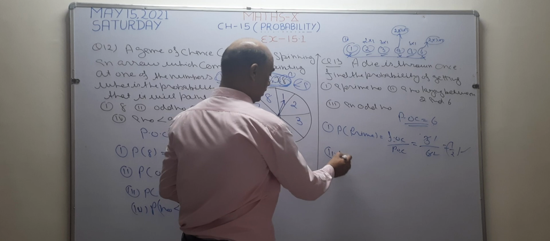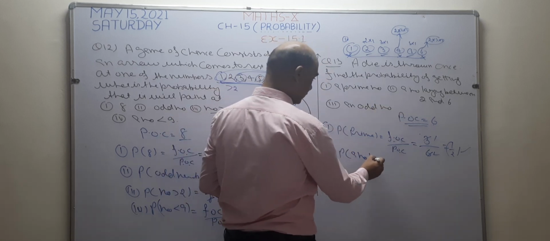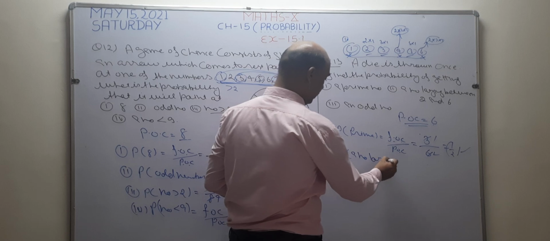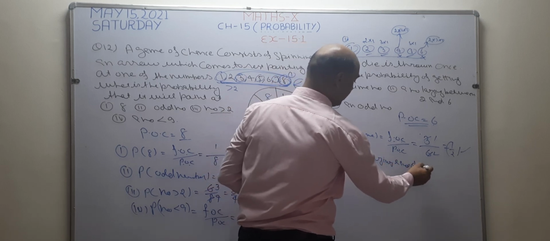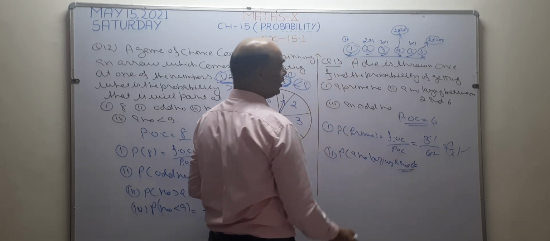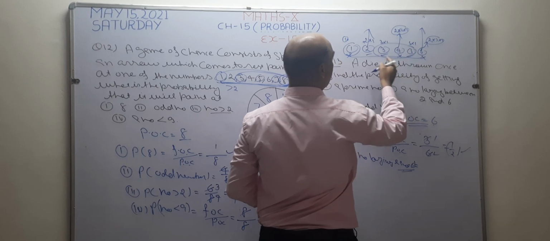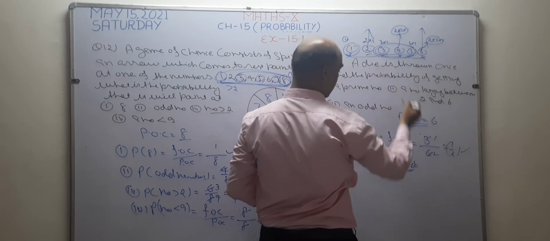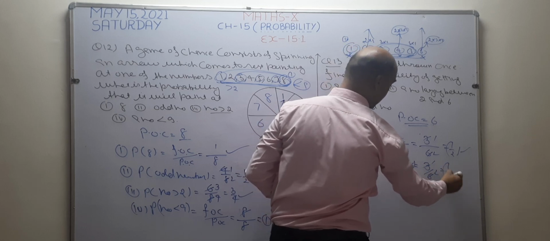Now I am going to check the probability of a number lying between 2 and 6. I want to check how many numbers lie between 2 and 6. This is my 2 and this is my 6. How many numbers are there in between these two numbers? 3 numbers are there. So the answer becomes 3 by 6. 3 1s are 3, 3 2s are 6. The answer again becomes 1 by 2.